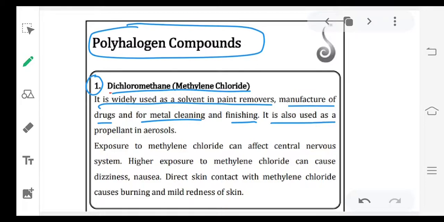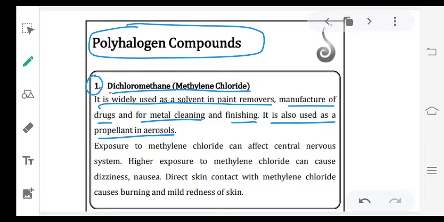It is also used as a propellant in aerosols. Propellant means, see, perfume bottles. If you press, then automatically the perfume will come out. Even when the perfume quantity is very less, see, a fresh bottle means it will come fast. Even at the last stages, if you press, the pressure will come like that only.